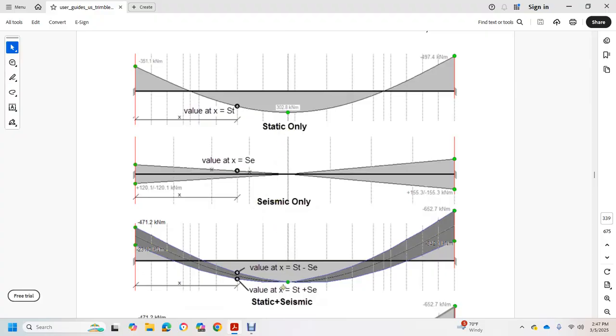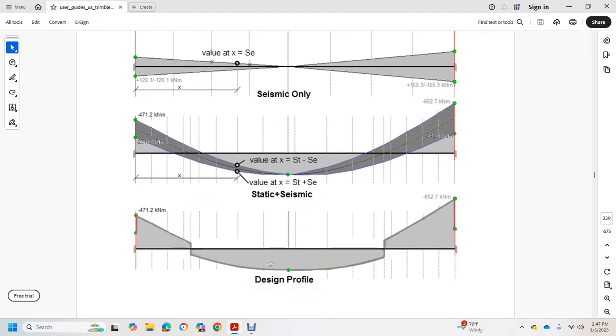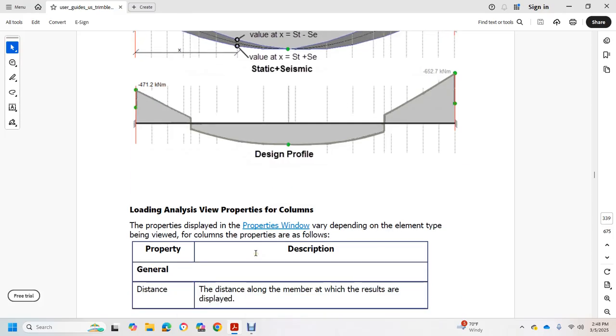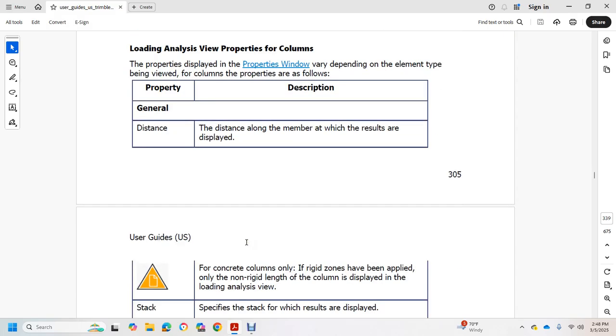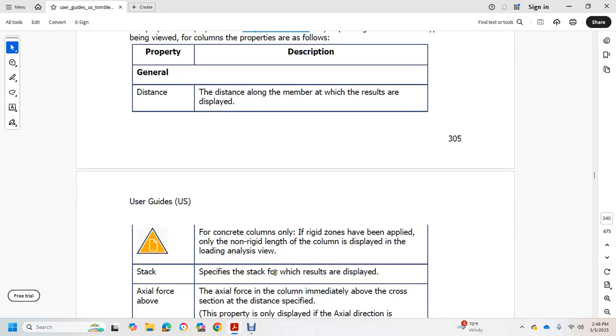Static only, seismic only, static plus seismic only, design profile. Loading analysis view property column: the property display windows vary depending on the element type of the view. The columns show the property and description. General: the distance along the member for which the results are displayed. Shown with a triangle on it, for a concrete column with a rigid zone, this applies only to the non-rigid length of the column displayed in the loading analysis view. Stack: specify the stack for the result displayed.